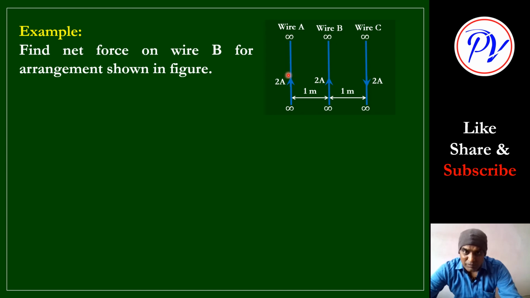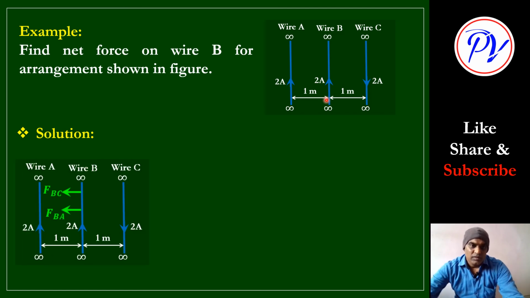A produces a magnetic field that creates a force on B, and C produces a magnetic field that creates a force on B. So two forces are acting on this wire, and we have to calculate the net force, the vector sum of those two forces. First of all let us talk about direction, then we will calculate magnitude.